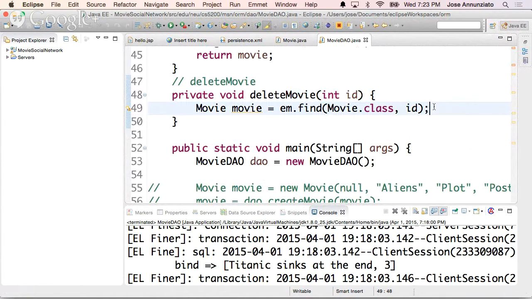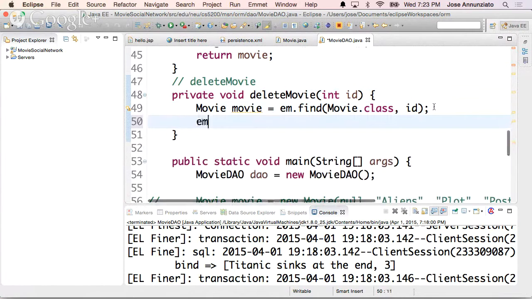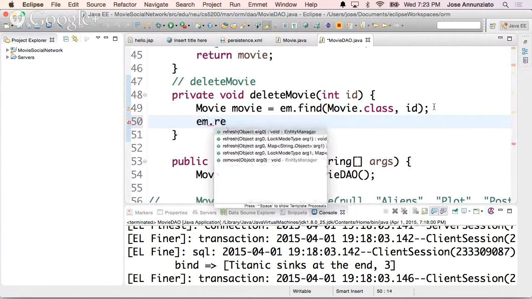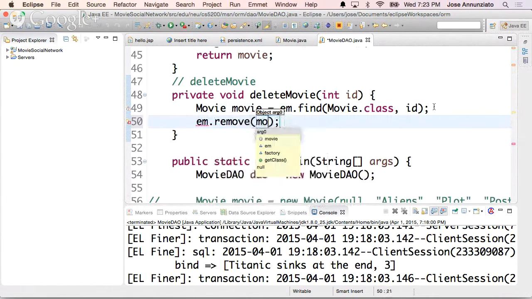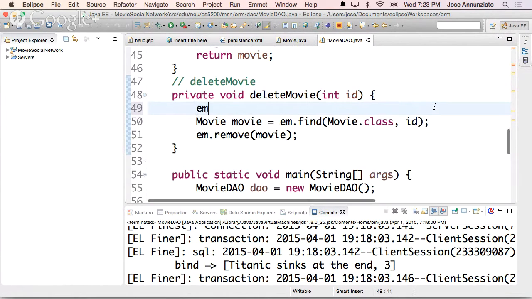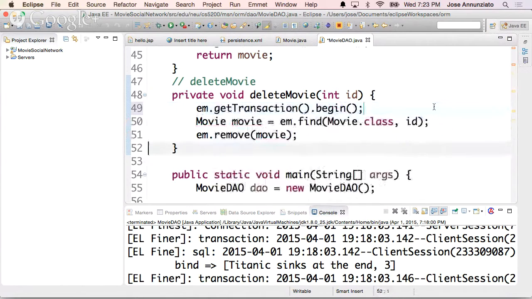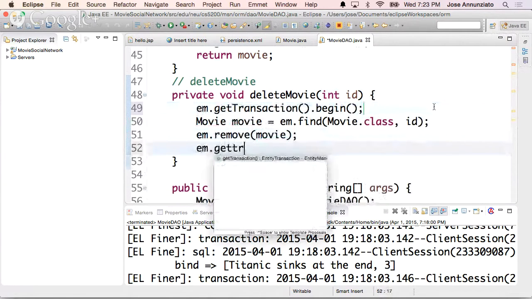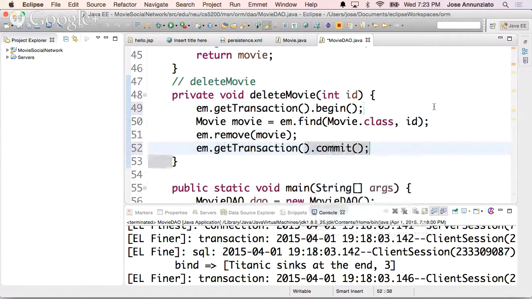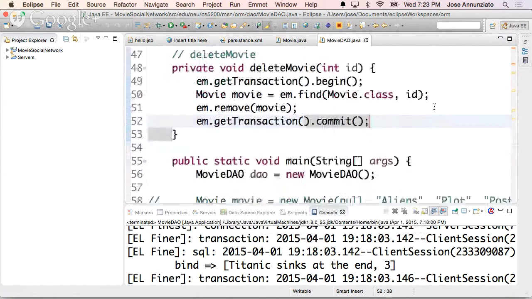All right. Now that I have the movie, I can say em dot remove movie. That's it. I find the movie by the ID, and then I ask it to be removed. All right. And obviously, we are modifying the database, so we have to run this inside of a transaction. So we say em dot get transaction dot begin, or em dot get transaction dot commit. Right. So let's remove that.